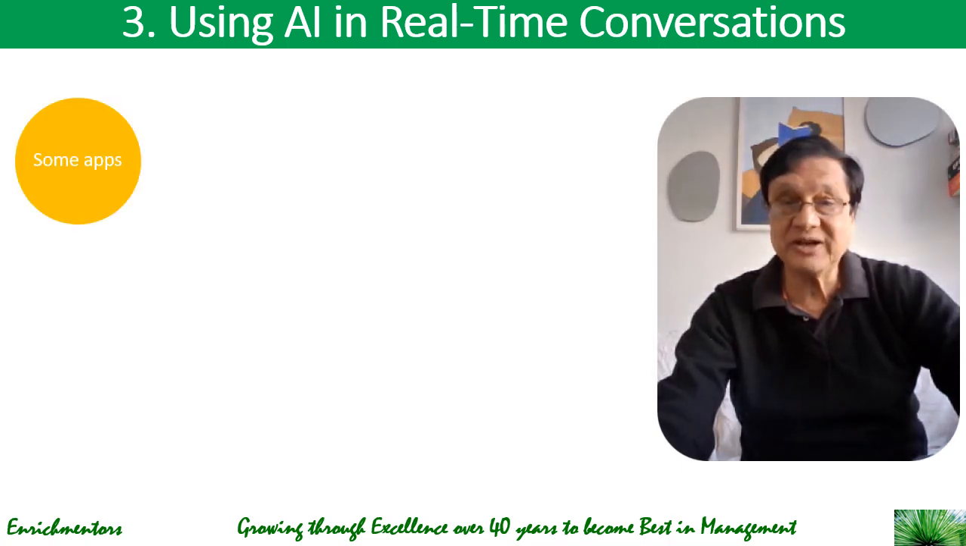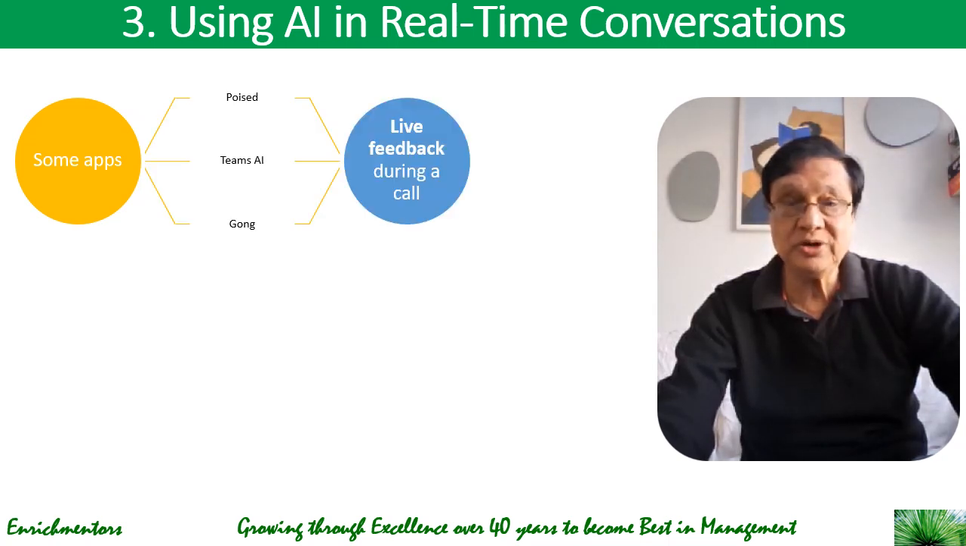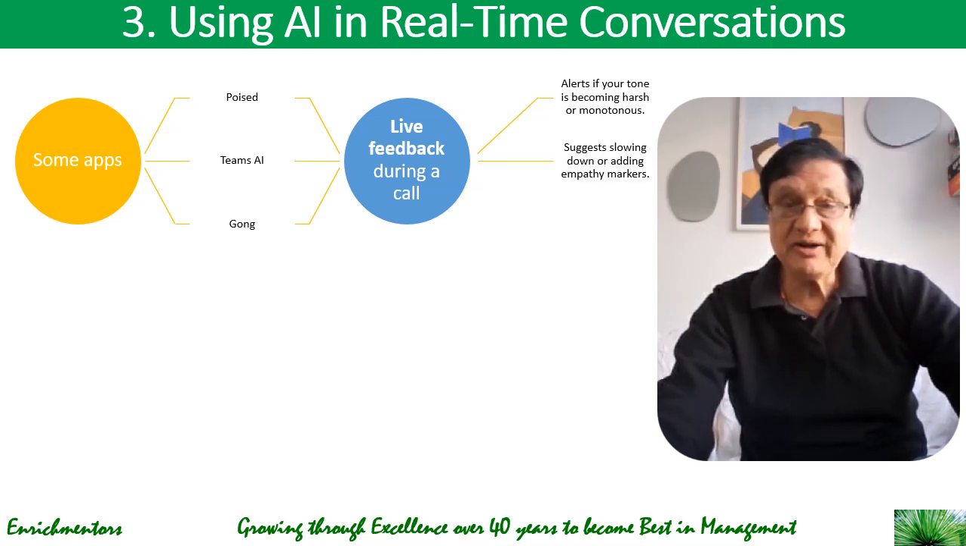There are some apps like Poised, Team AI, and Gong that give live feedback during calls, right? They alert you if your tone is becoming harsh or monotonous during the call, suggest you slow down or add empathic markers, and track your talk-to-listen ratio, very crucial in sales, leadership, and conflict resolution. So that's how, in real time, this AI can help you.